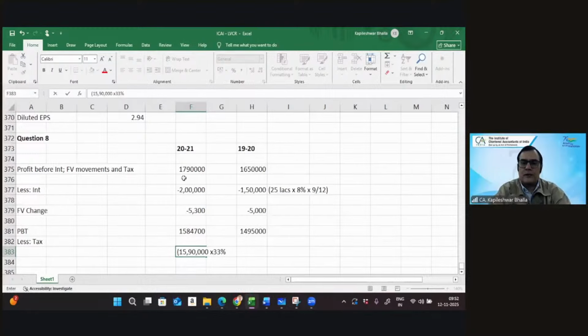So let's see what is the figure of tax. 524,700. And similarly, this is going to be 15 lakhs into 33%, and this is what you gave me, 495. That's correct.